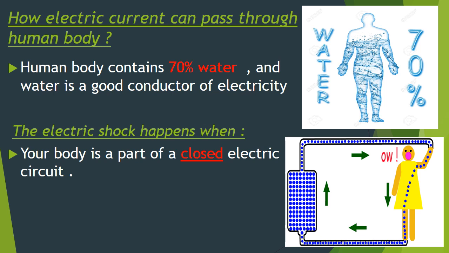Then we said that good conductors of electricity close or open the circuit. Do you remember? We have taken it before. We said good conductors of electricity close the electric circuit. So that's why electric shock happens when your body is a part of a closed electric circuit, okay?